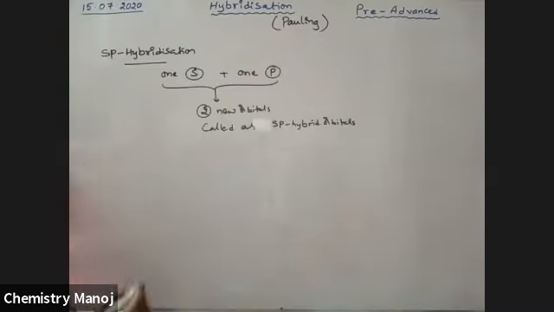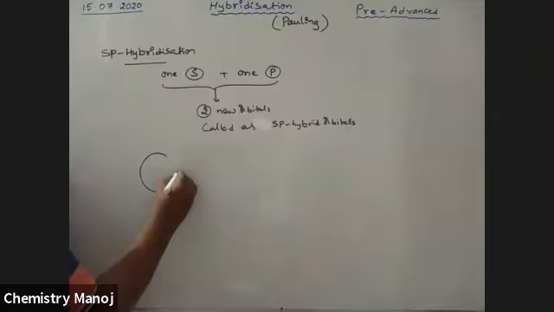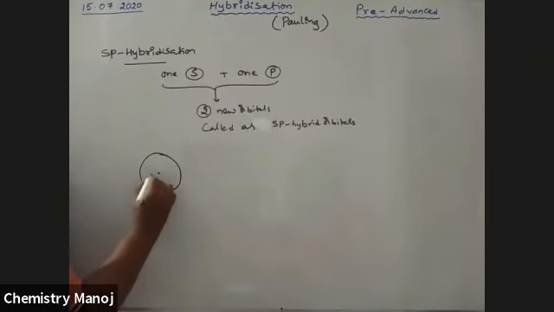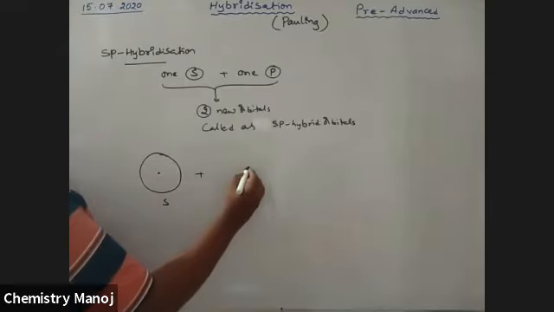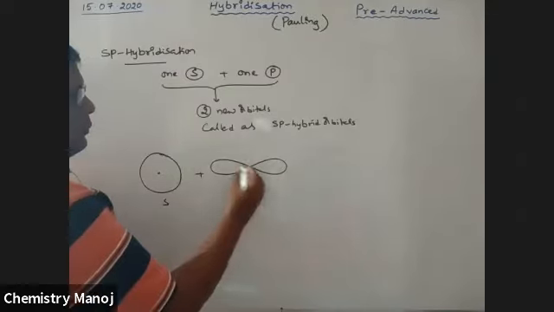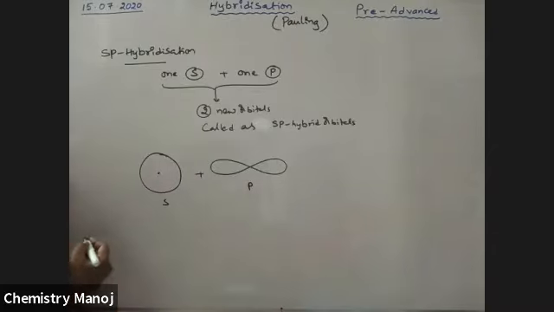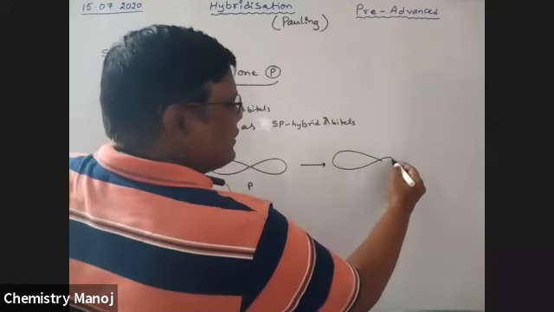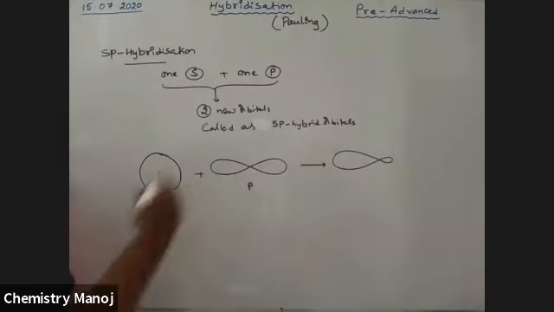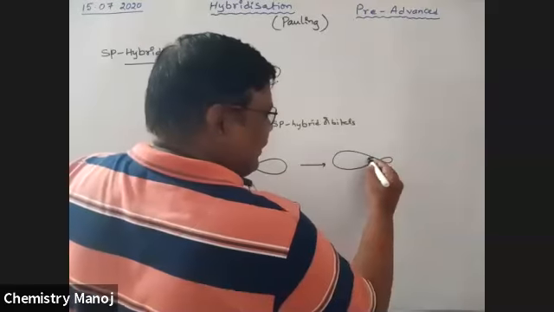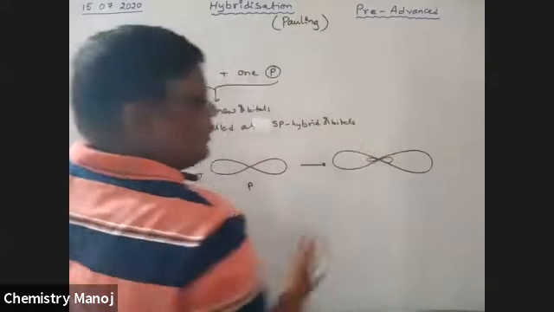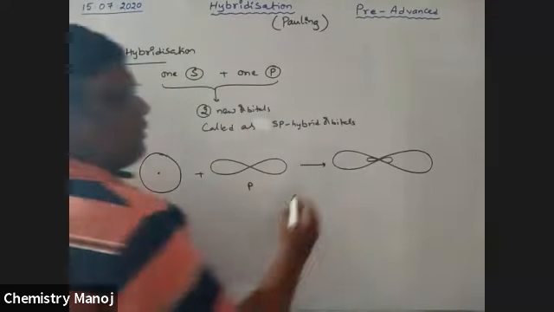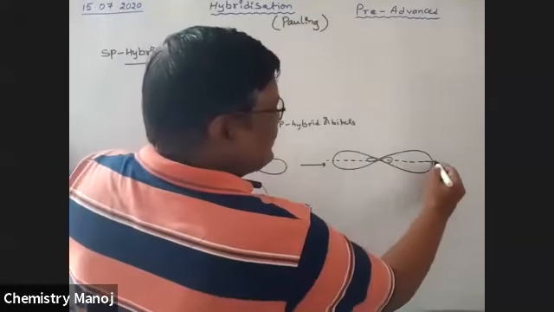See, my dear boys, one s orbital has a spherical shape, and one p orbital has a dumbbell shape. These two are involved in mixing and produce the same number of new orbitals. Those new orbitals are hybrid orbitals, indicated with one big lobe and one small lobe. That is the first orbital, and the second orbital is this one. The shape of these new hybrid orbitals is linear, arranged just like a line.